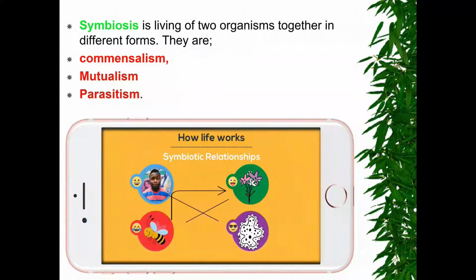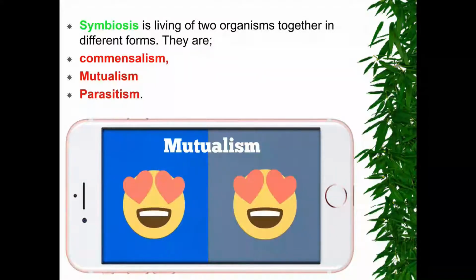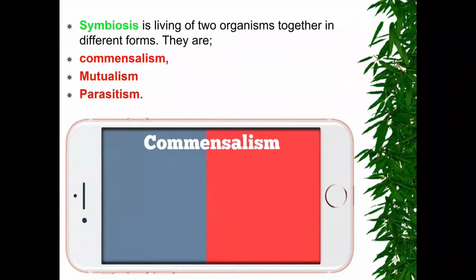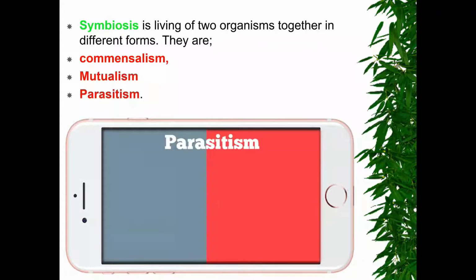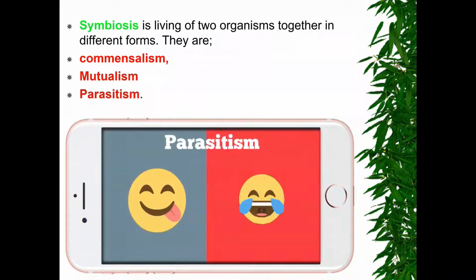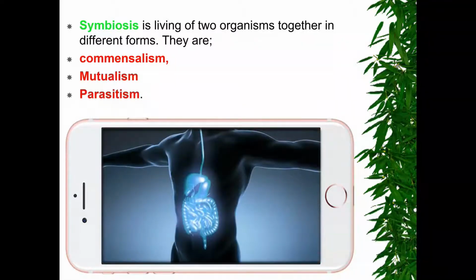How does life work? By relationships between organisms, which are part of ecology. In mutualism, we see both sides are happy. In commensalism, one side is happy and the other side is not affected, while in parasitism, one side cries and one side is happy.